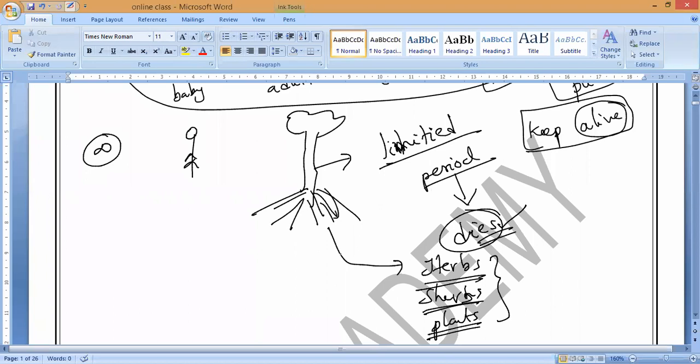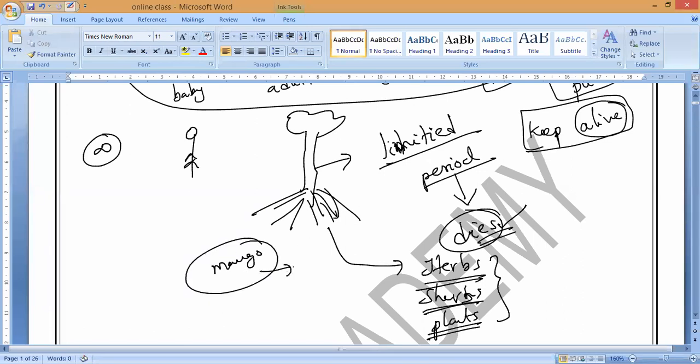But we, as their family, continue future generations, from their parents to your grandparents to your parents to you, and from you to your future, like that we continue. So new organisms have to be produced in place of those who die. For example, take one mango tree.